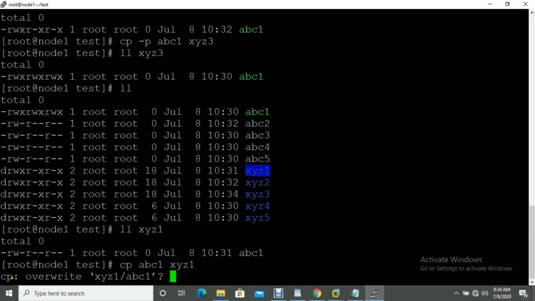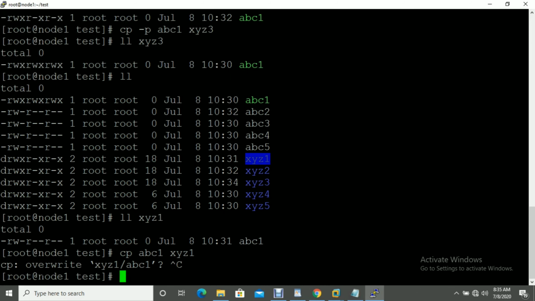Now you can see it's telling that the file is already available inside xyz1. So cp is asking, do you want to overwrite that file? If you give yes, it will overwrite. So let me show you. No, I am giving no, I do not need to overwrite.